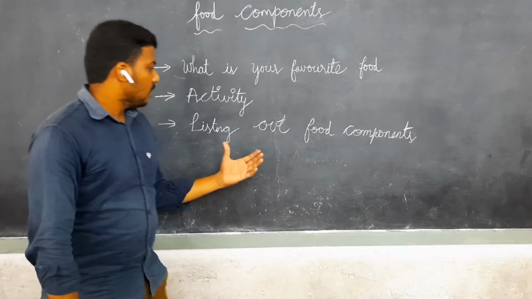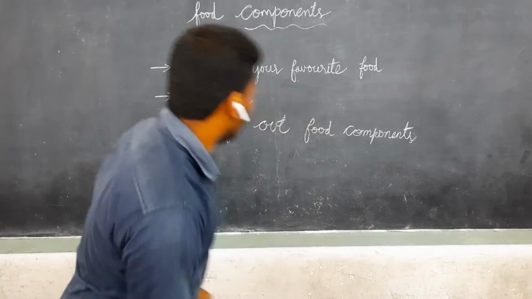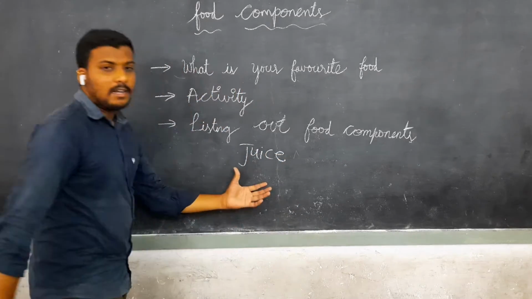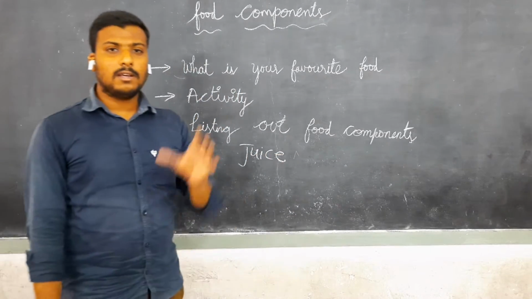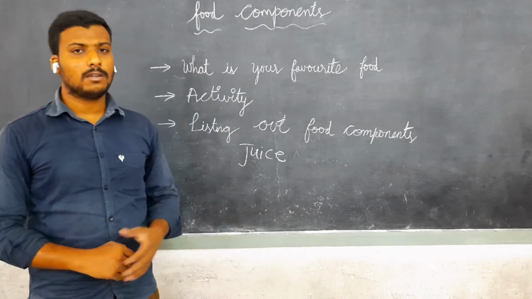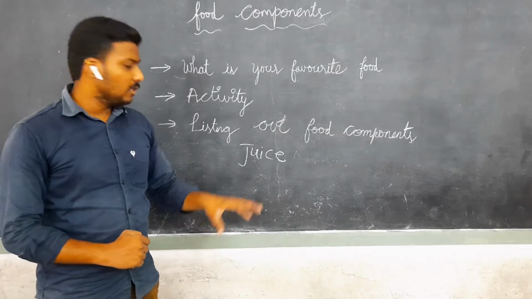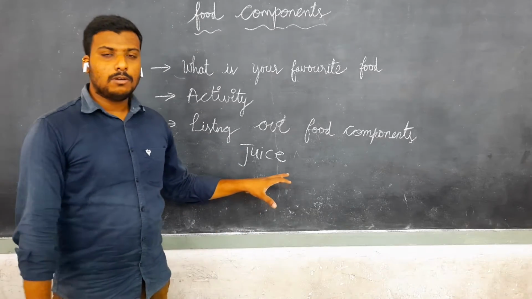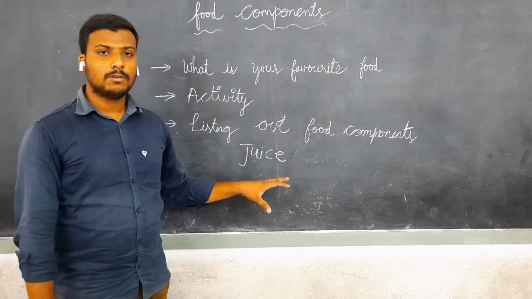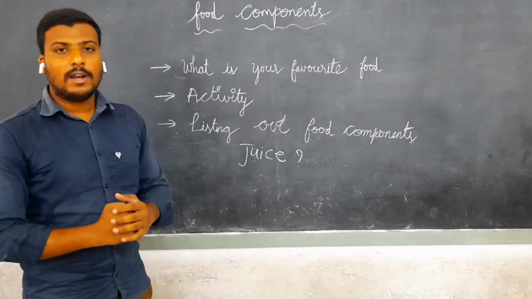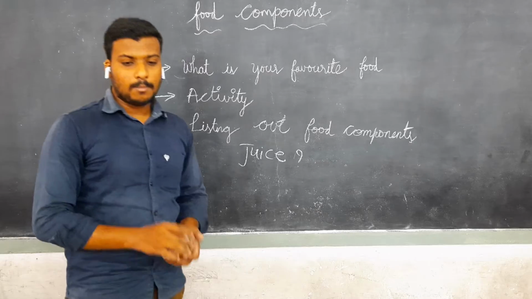Suppose I take a juice packet. At the back of the juice packet, they give a portion of components like vitamins, minerals, carbohydrates, fats. All these components are present in only one juice product. Absolutely or not? You should have one doubt. For this we will do one experiment.